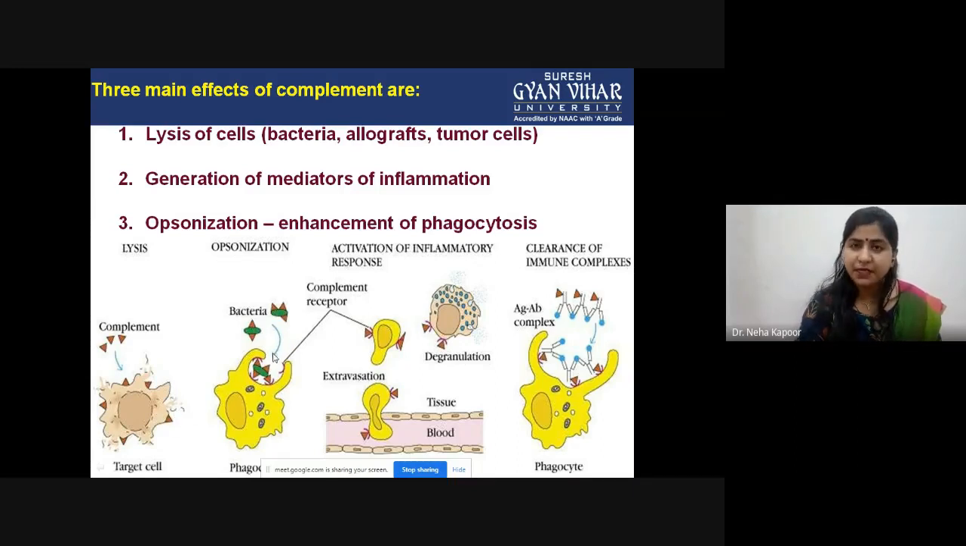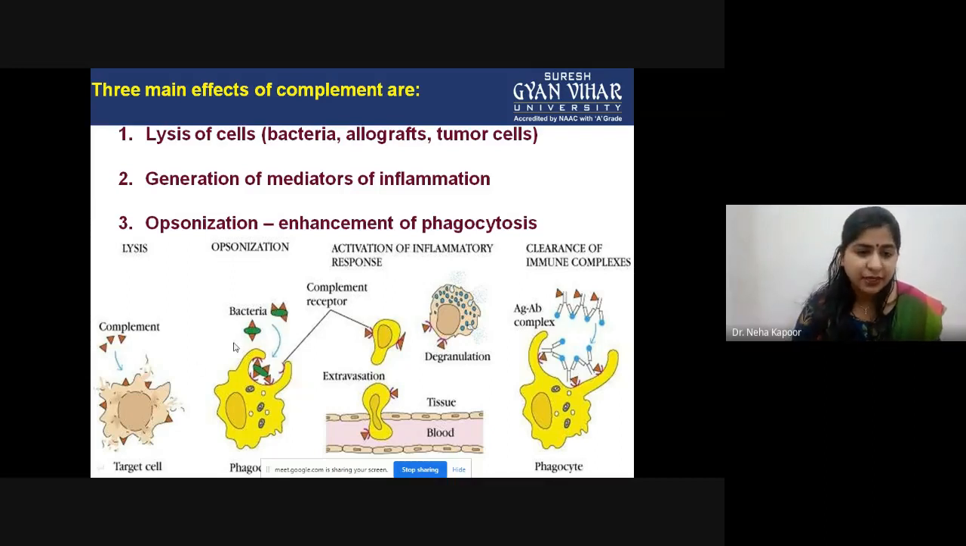Next step is opsonization. Opsonization means such a mechanism in which a particular bacteria is pushed towards the phagocytosis process, or exposed to more phagocytic cells, so that a large response in terms of phagocytosis can happen.